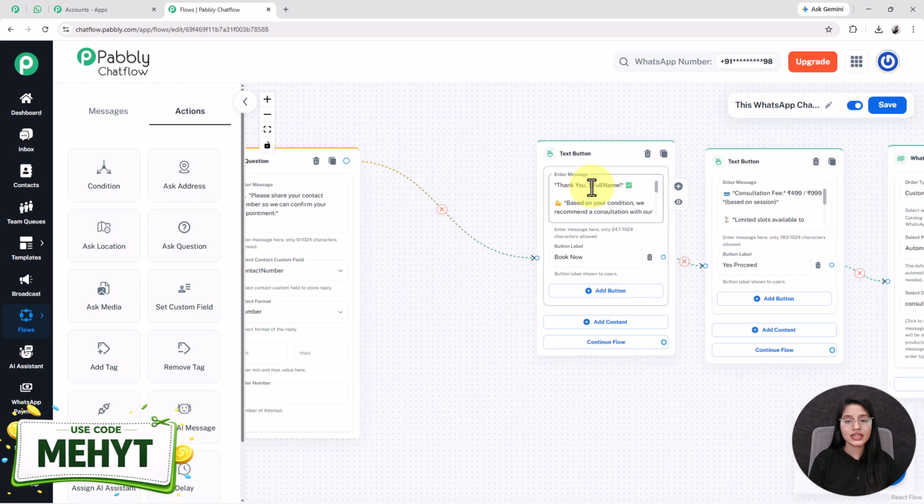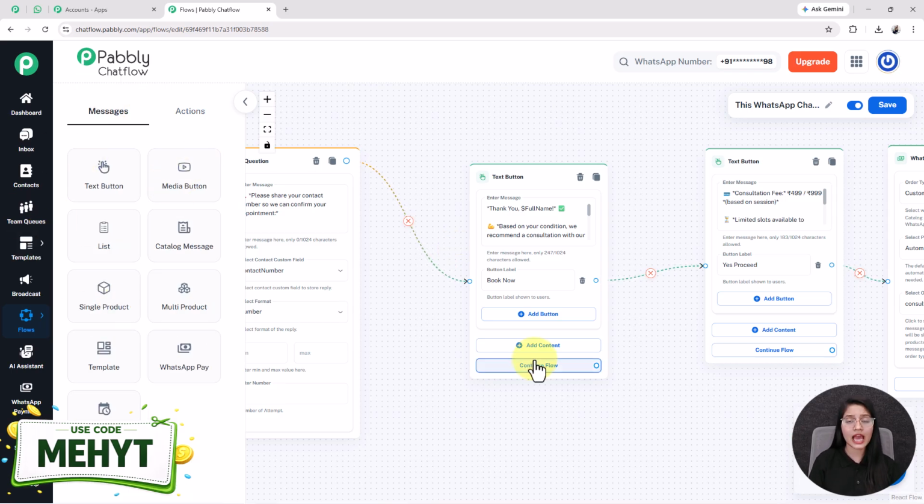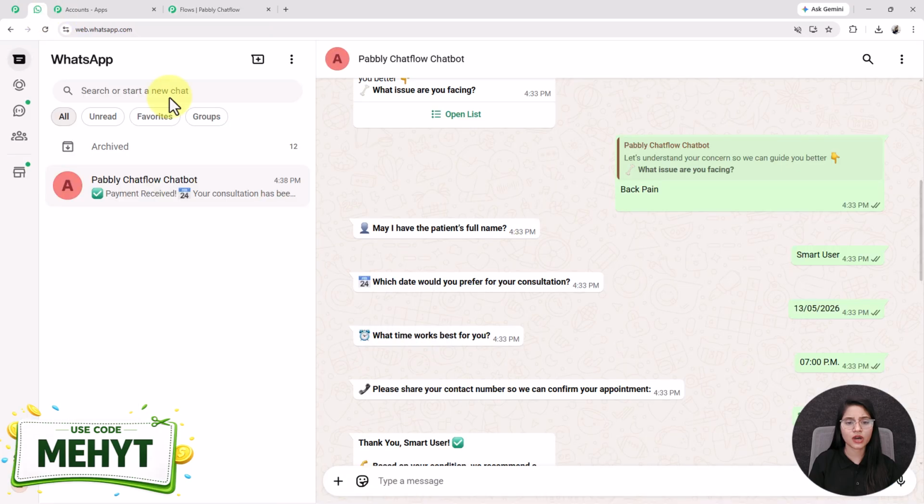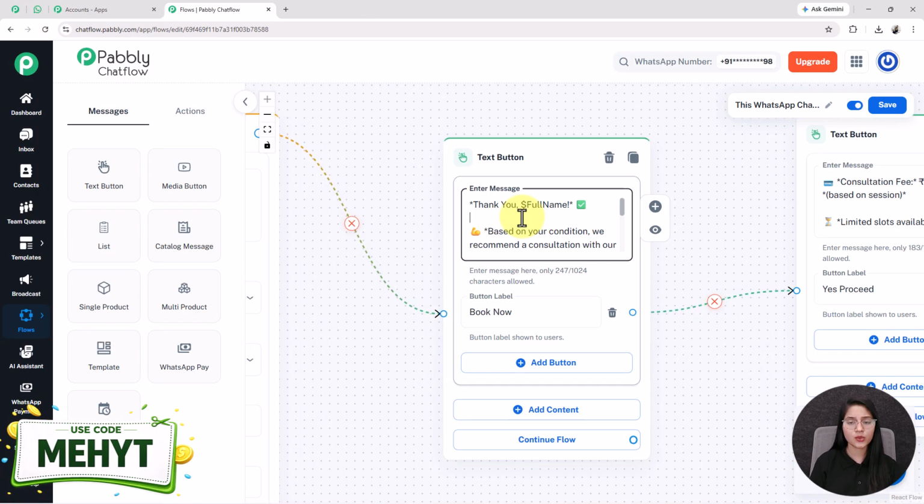Moving forward, and again I have taken the text button and entered the content. See, the creation of the flow is the simplest thing. You just have to add the buttons from this side and enter the content. In real time, it works like this. So in this text node, I have entered thank you with dollar symbol full name. Now, why I have used this dollar symbol?